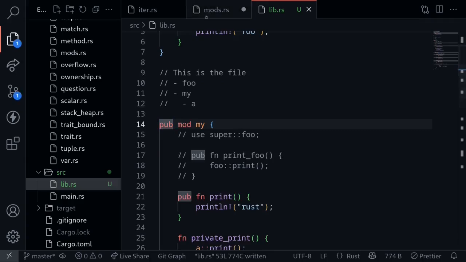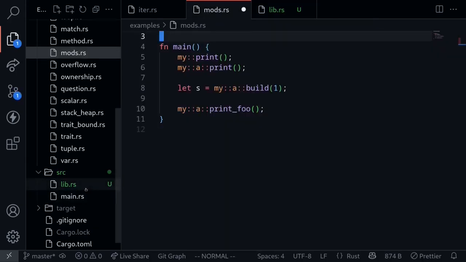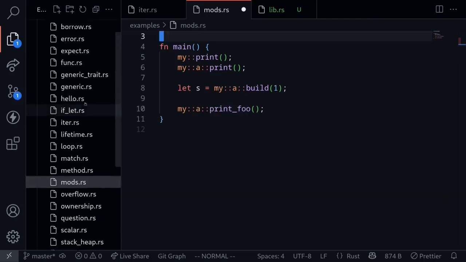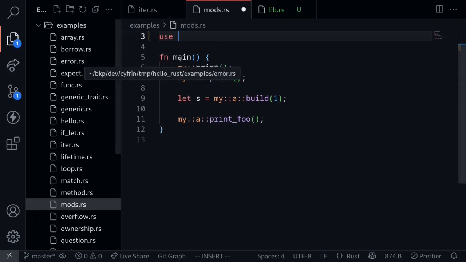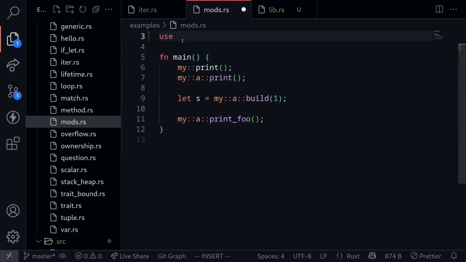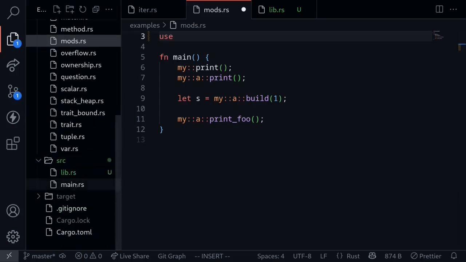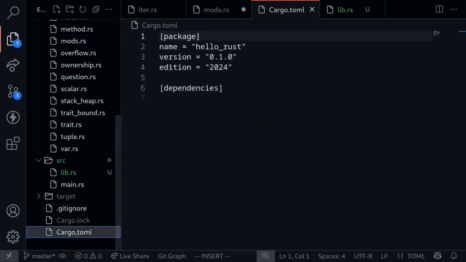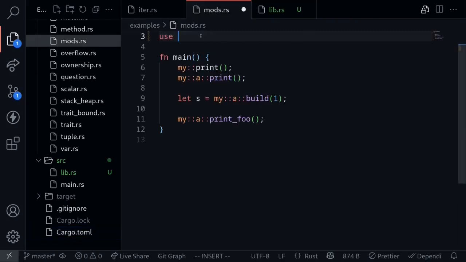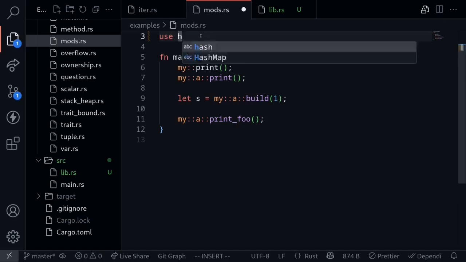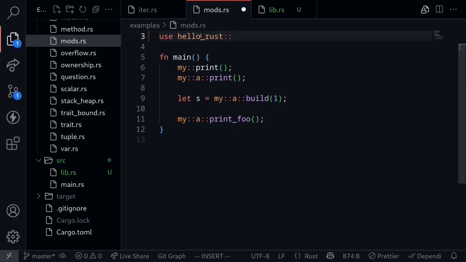Now going back to the mods.rs file: the file that we're working with currently is lib.rs, and the file where we pulled out the modules is mods.rs, inside examples. So inside here, we need to import the module my. You might have already guessed that we need to use the keyword use to import the module. But now for files inside examples, we need to first import the package. The name of this package is declared inside Cargo.toml. The name of this package is called hello_rust. So back inside the mods.rs, we need to say hello_rust, and now we can import the module my.